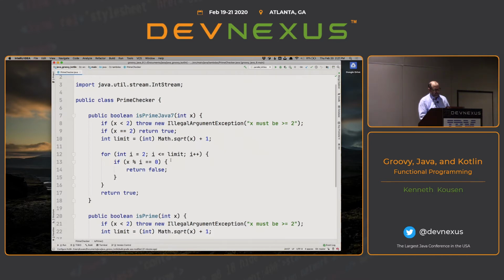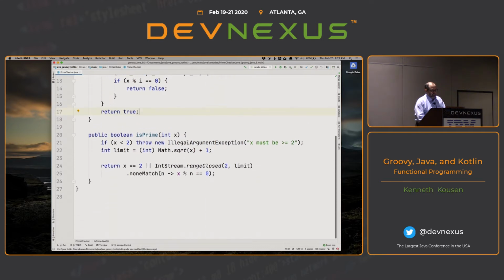I go from 2 up to the limit. I try to divide by each i on the number, and if it divides evenly, then I return false, else I return true. Now, we're used to writing code like this, but there are a lot of paths through that code. There'd be a lot of tests required. This, on the other hand, is the functional idiom, if you will, the better way we would do it now.